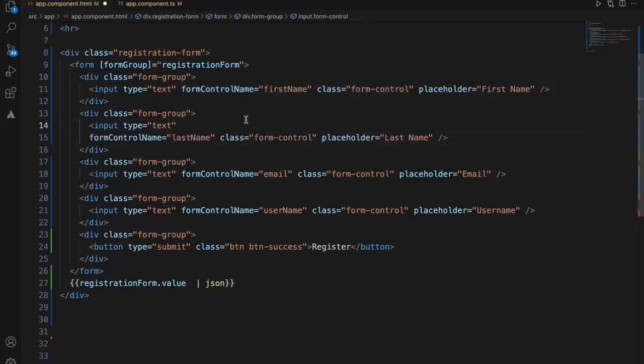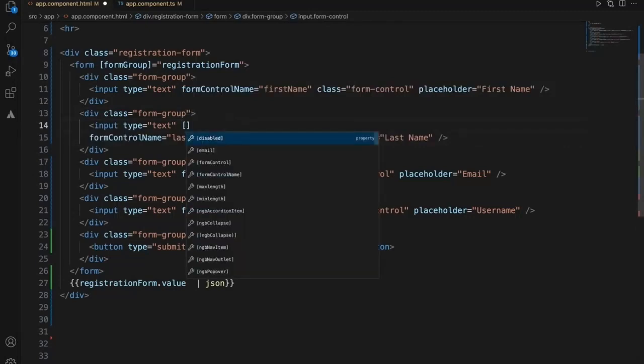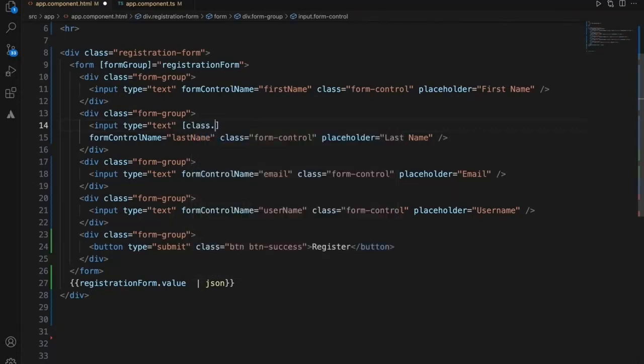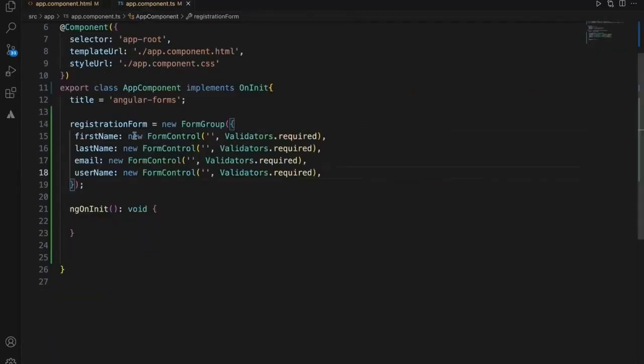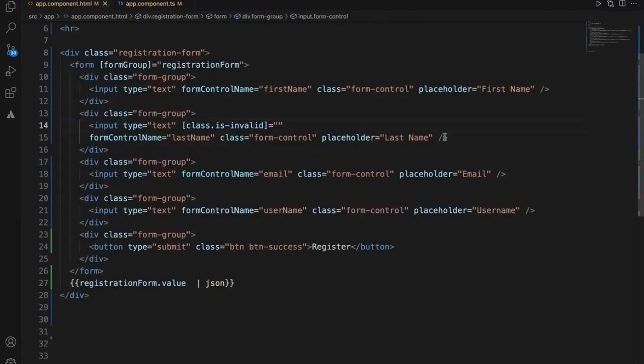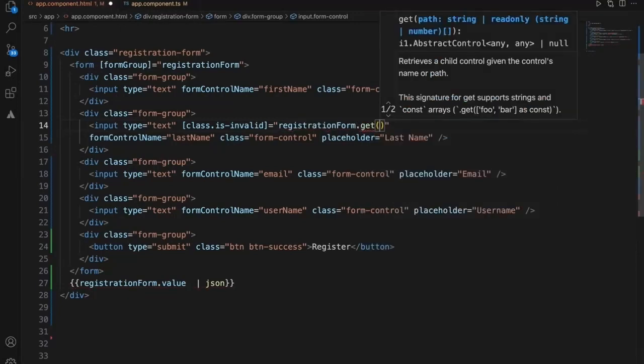We can use the Bootstrap CSS class, the one that we used in the template based forms. So class.is-invalid will set the red color bar for the text box. But to decide on what basis we are going to set this, here registrationForm.get, we need to get hold of that particular field name.